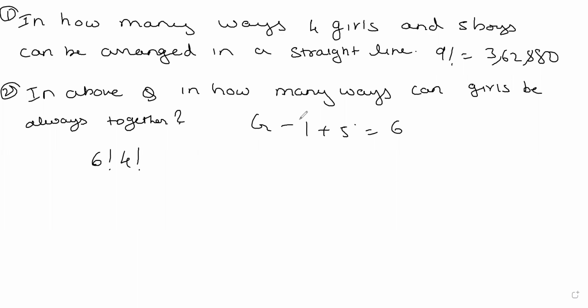Now I have asked you the next question: in how many ways, in the above question, are the girls always together? So we consider the girls as 1 unit, plus 5 boys, that makes 6. We arrange them in 6 factorial ways, into 4 factorial. So that is total 720 into 24, that is 17,280.